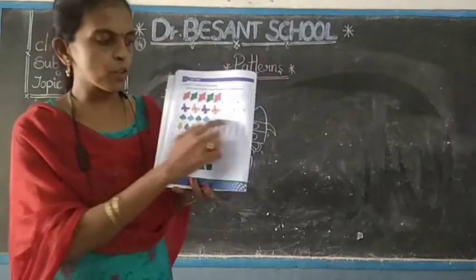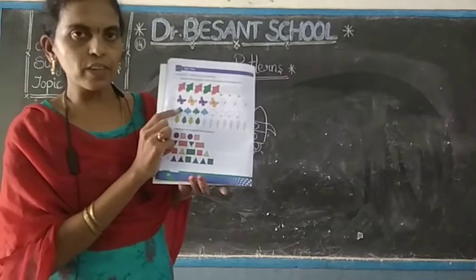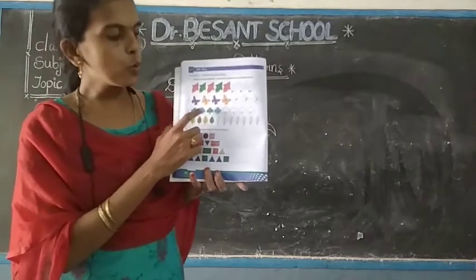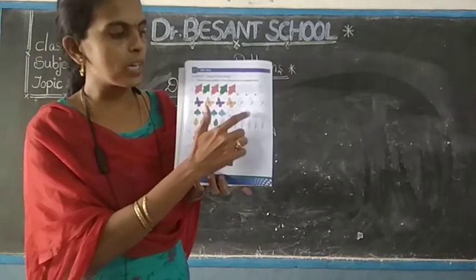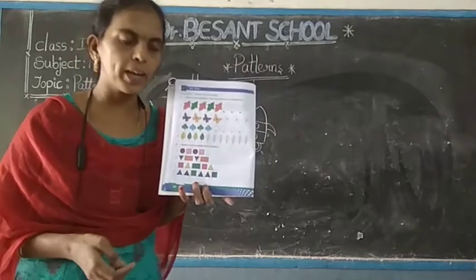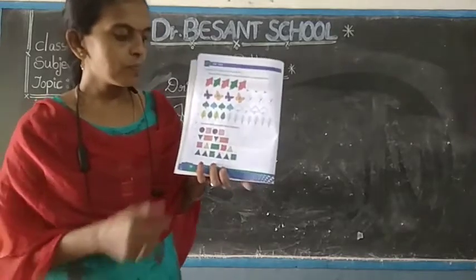See these shapes also. What the colors they have given? Green and blue. Green, blue, green, blue, green, blue. In this way you have to apply color. Okay?